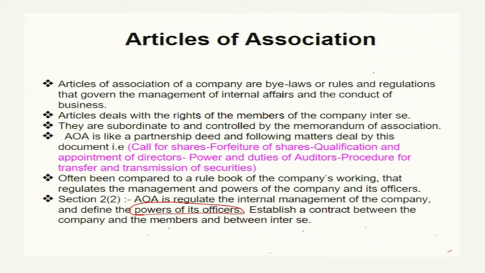Those working in the companies as officers establish a contract. This document establishes a contract between the company and the members, and inter se, meaning members and members. So this is a very important document that defines how the company governs its internal relations.